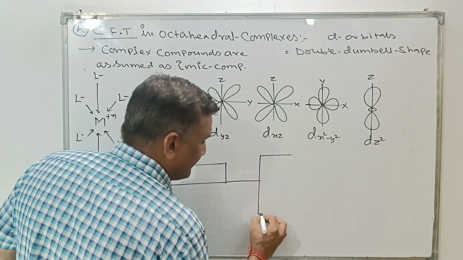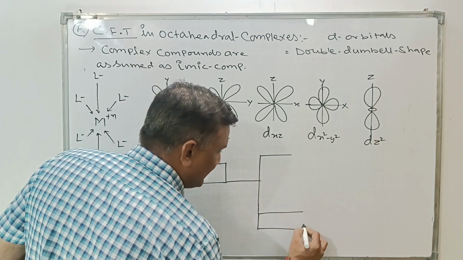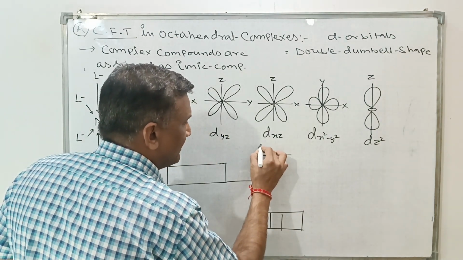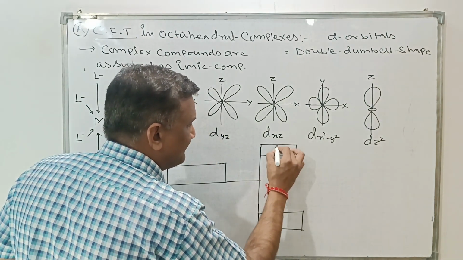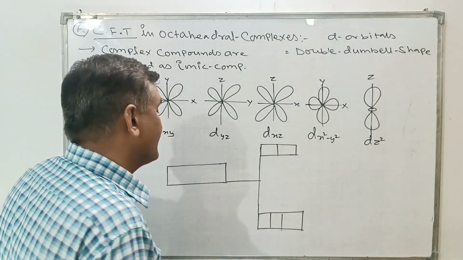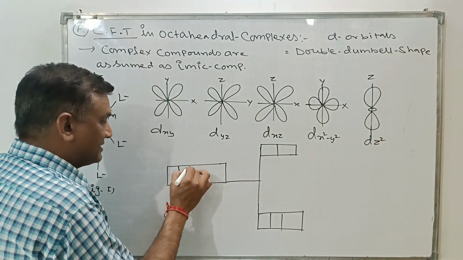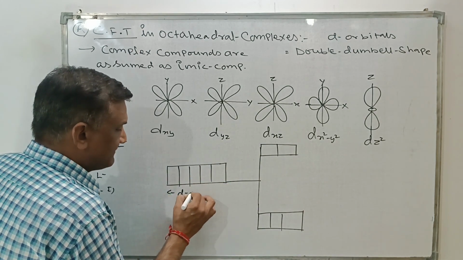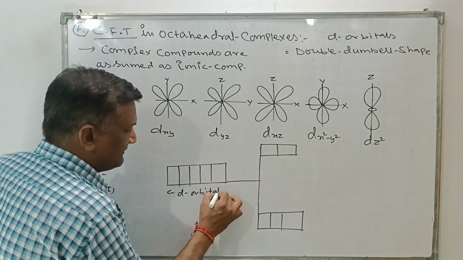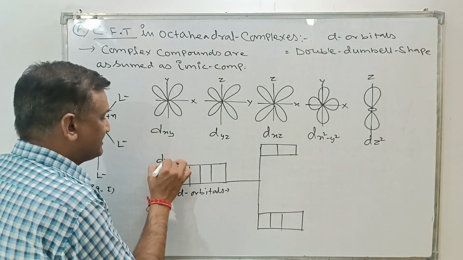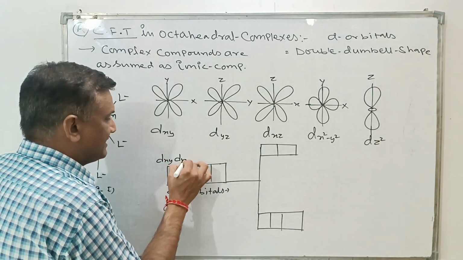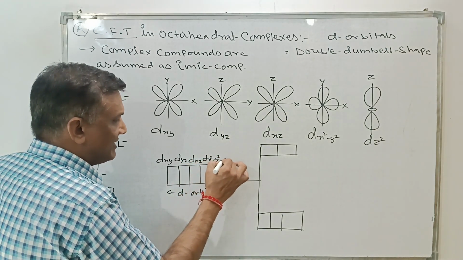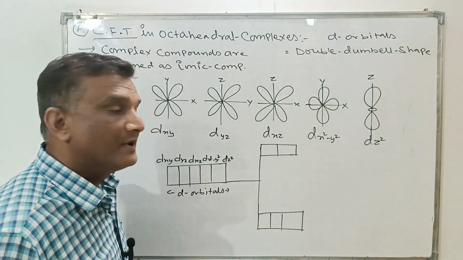One of them has less energy than the average energy, that is also called the barycenter, and one of the sets has high energy. If we go with the 5 degenerate orbitals, then these are as follows. These are the d orbitals, degenerate orbitals, we can say dxy, dyz, dxz, dx square minus y square, and dz square.